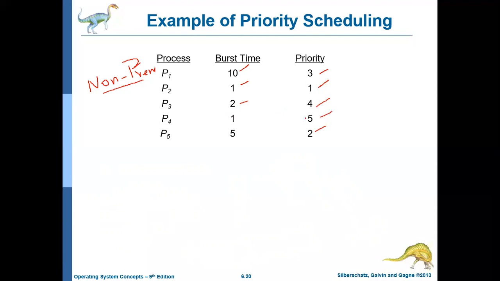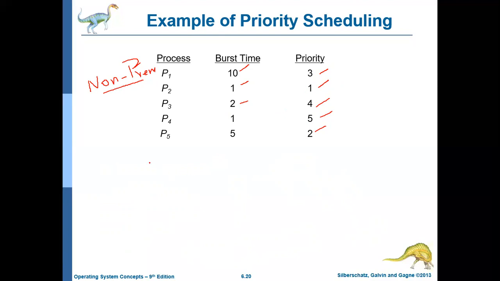So this is the order in which it is going to execute: first P2, then P5, then P1, then P3, and then P4. Okay, so how will the Gantt chart look in this case?